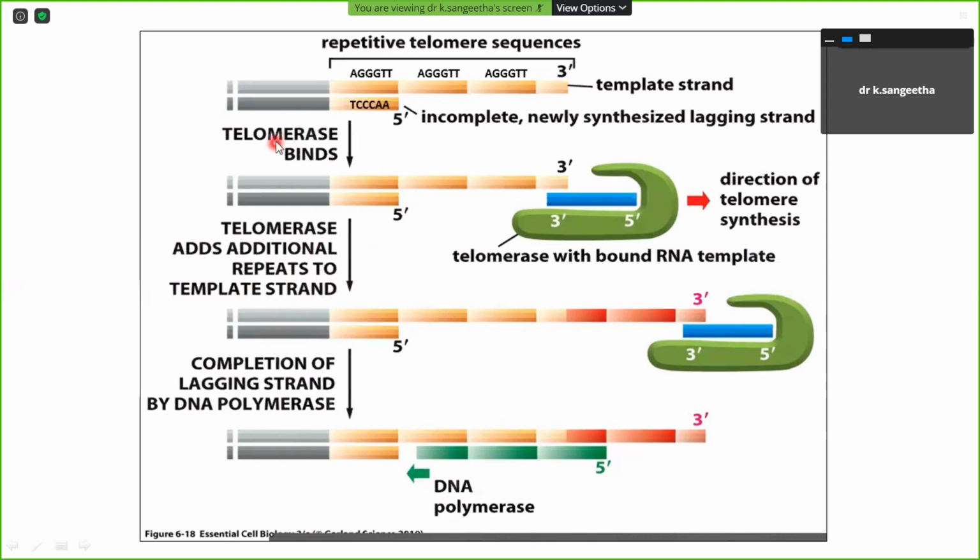So telomerase acts as a reverse transcriptase. It will increase the 3' end of the template strand repeats. Following that, the RNA primer is given, and then your DNA polymerase is able to synthesize.